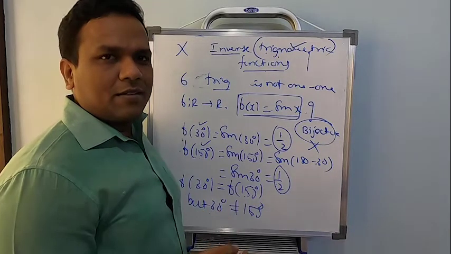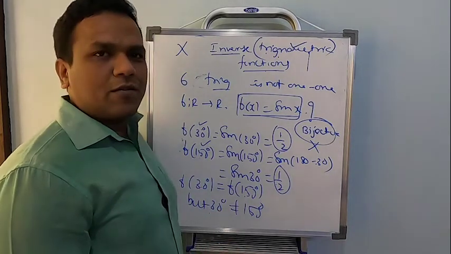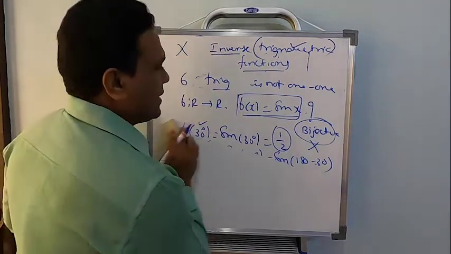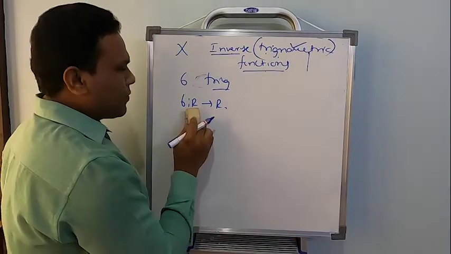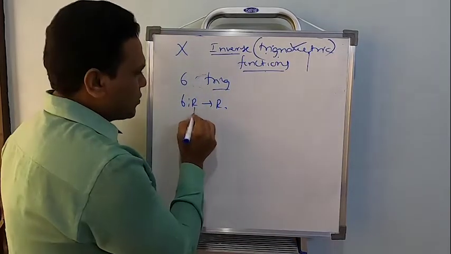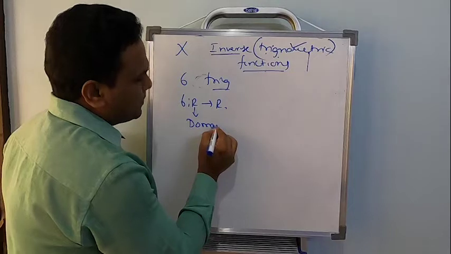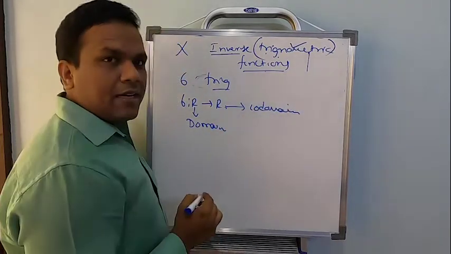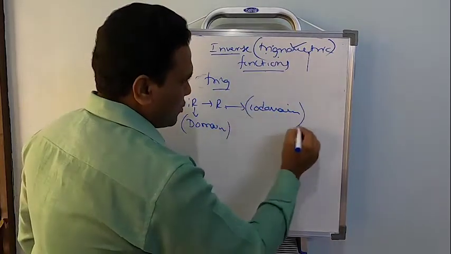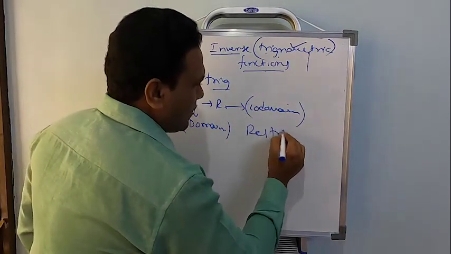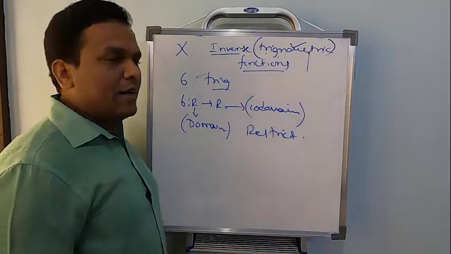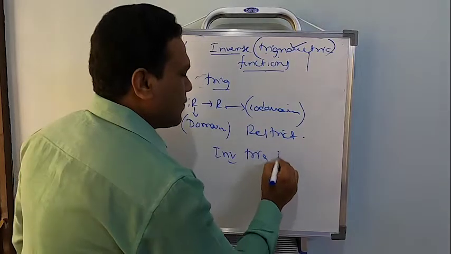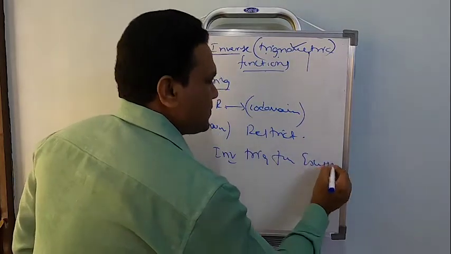But we have to study. We have to show inverse trigonometric functions exist. Now, to do that, see here, if you notice, I have taken from real numbers to real numbers, right? So this is called the domain, and this is called the codomain, correct? If I restrict the domain and the codomain, then it's possible to say that inverse trigonometric functions exist.